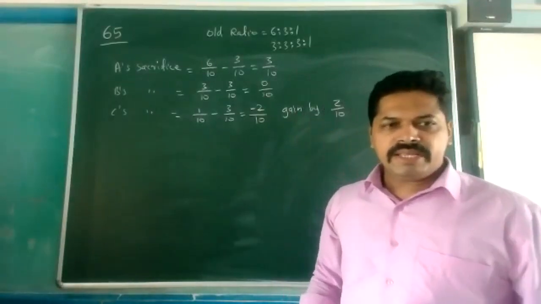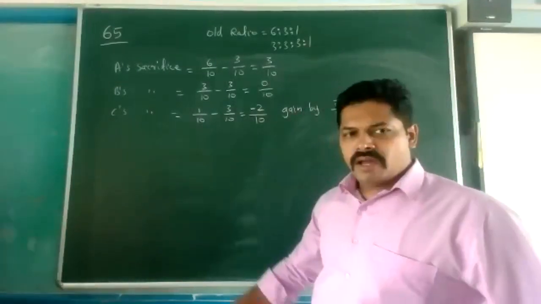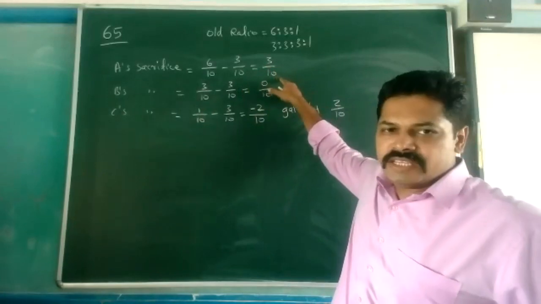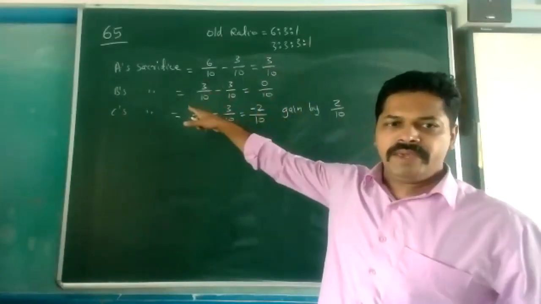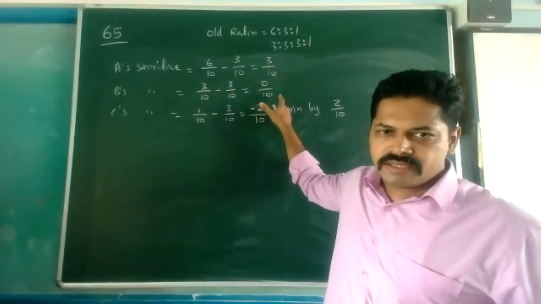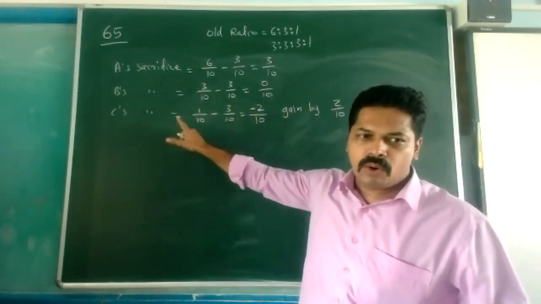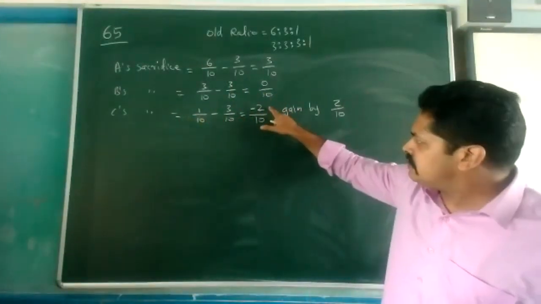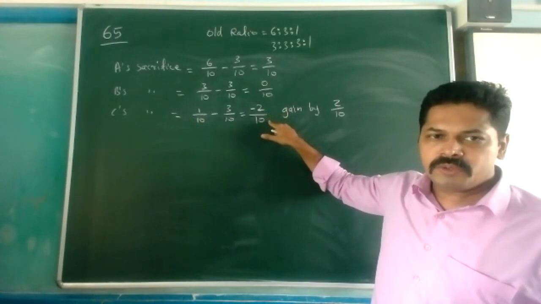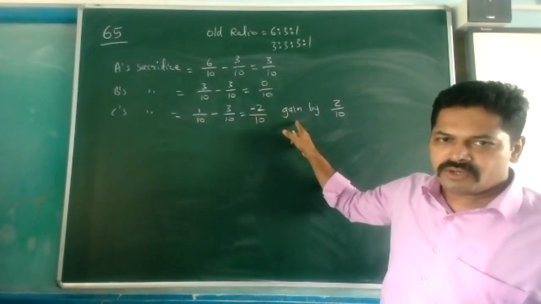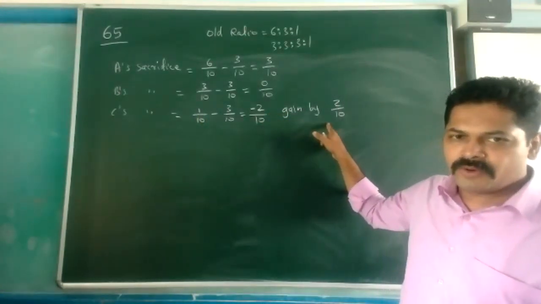So when we are calculating the sacrifice ratio, we are getting A only sacrificing, that is 3/10. For B, there is no sacrifice or gain, 0/10 is coming, and C is an old partner, but the minus is coming, that is why opposite of sacrifice is gain. So gain is coming for partner C.